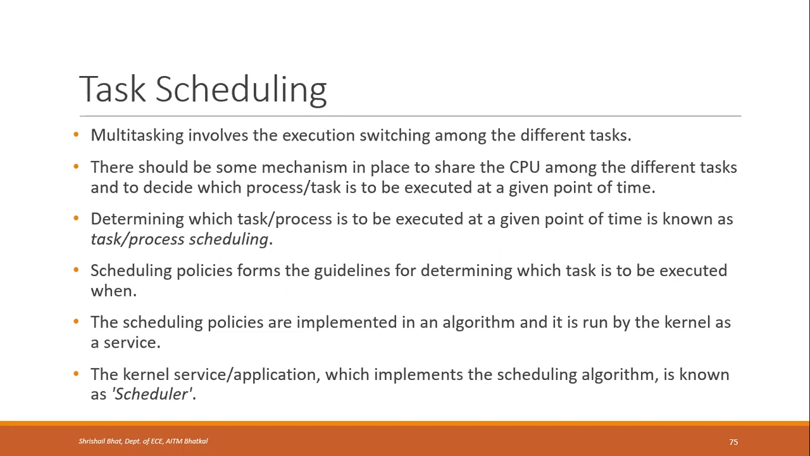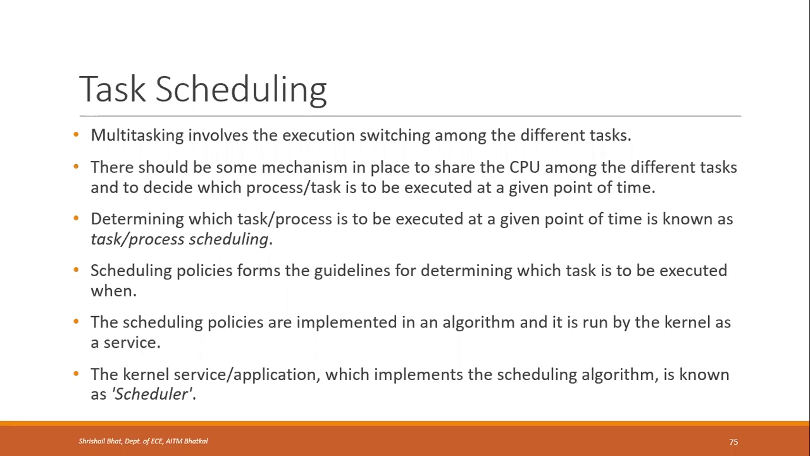system involves the execution switching among different tasks. Whenever there is more than one task to be executed in a system, there is a need to switch between the different tasks. So there should be some mechanism to share the CPU among the different tasks and to decide which process or task has to be executed at a given point of time, right? Something has to decide which task or process has to be given the CPU to execute.